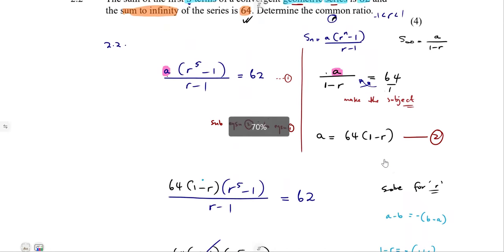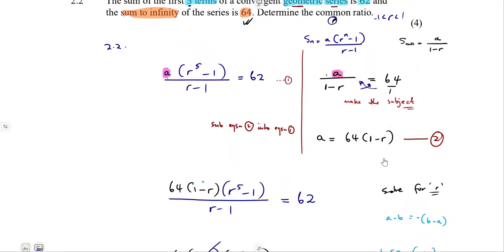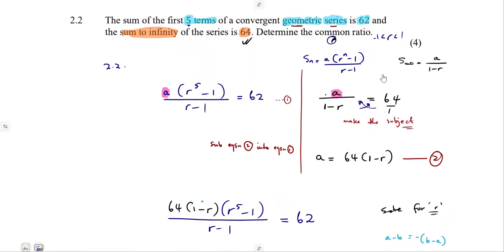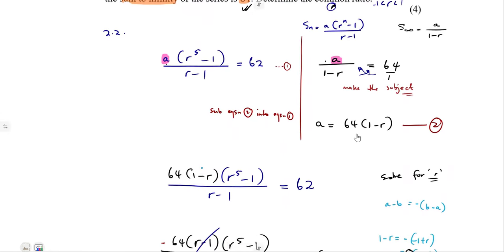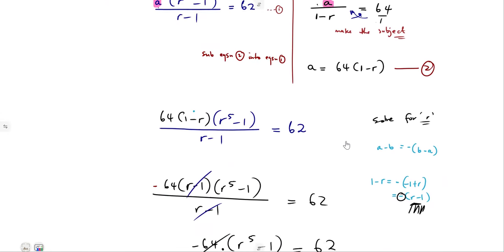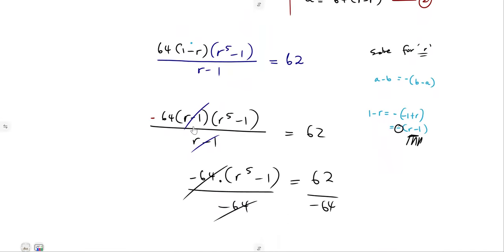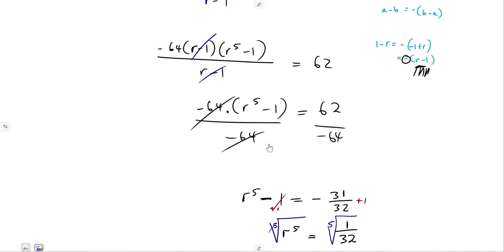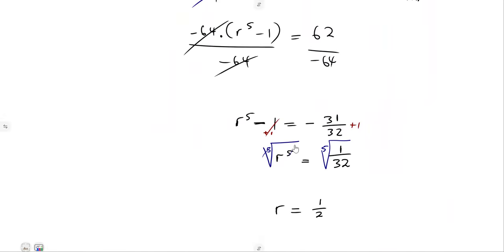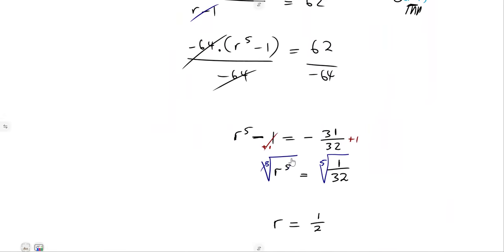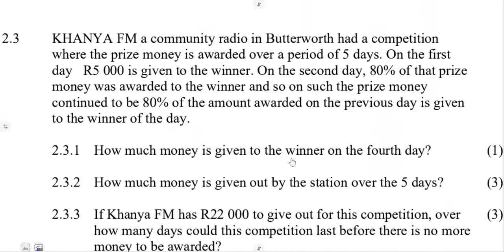Equations, also solving of equations. There are two equations, two unknown values, but they said calculate this, so you can take advantage. Since it is about only the common ratio, let me just get rid of the a there, then substitute that in place of a with r, so that we just focus on calculating r. All right, moving on to the other part of our question, which is 2.3.